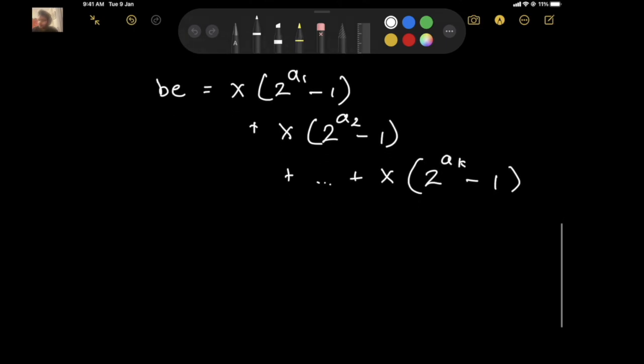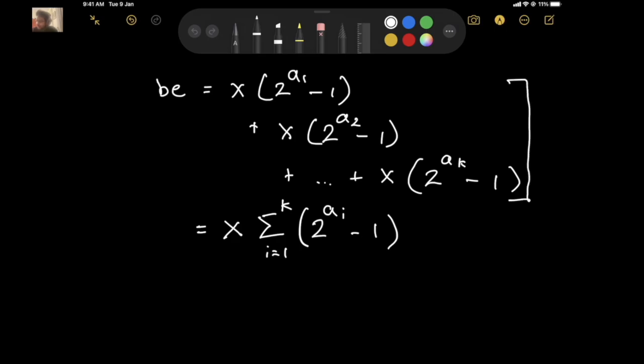Alright? And if we just take x out, we can see that this holds true. I've just rewritten this in some mathematical terminology, to make it easier for us.